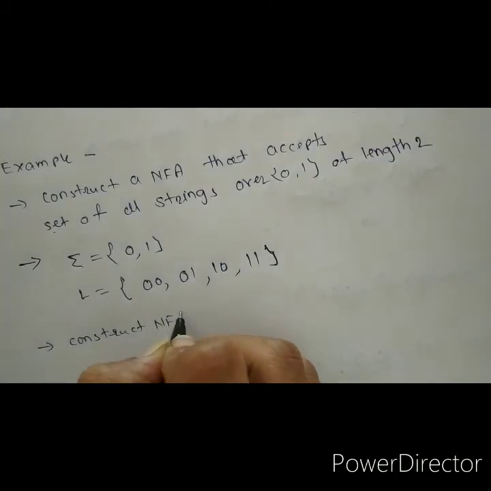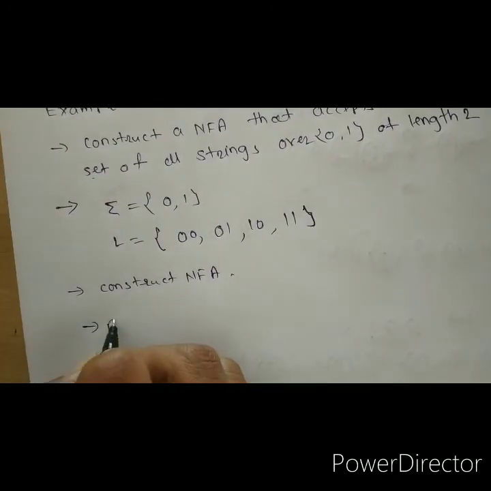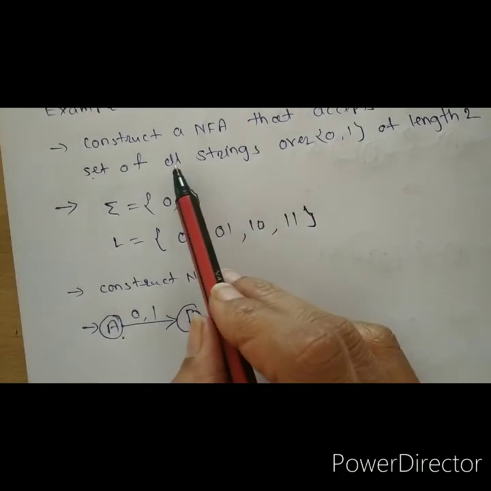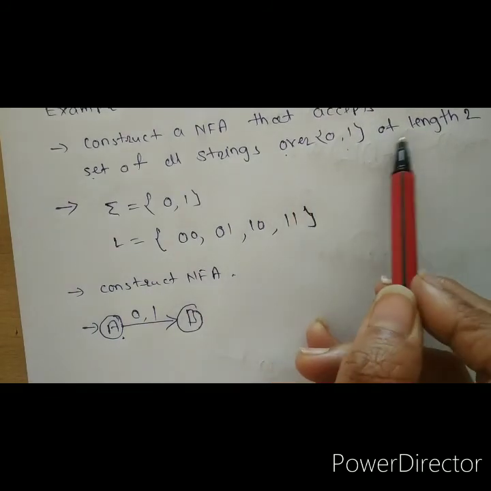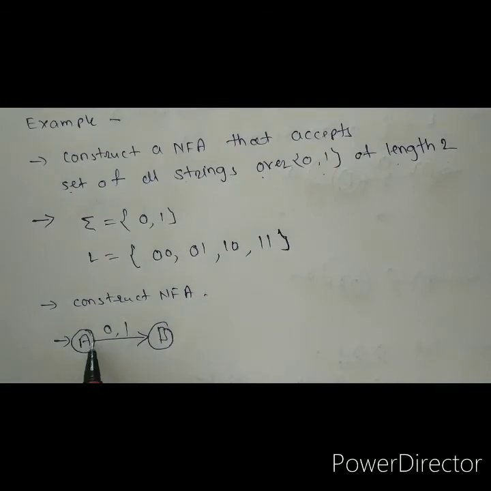Construct the NFA. So what is our starting state? Our starting state is A, right? We always start with the starting state A. On getting input 0 or 1, either 0 or 1, it is sent to the next state, state B. This state with input 0 or 1, because we want the set of all strings of length 2. So look here, we get input 0 or 1, it goes to the next state.